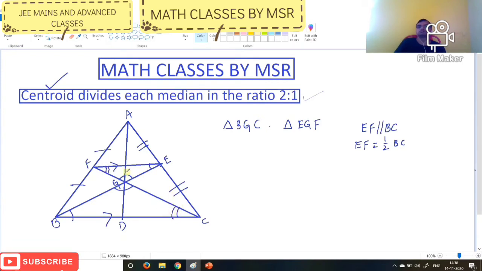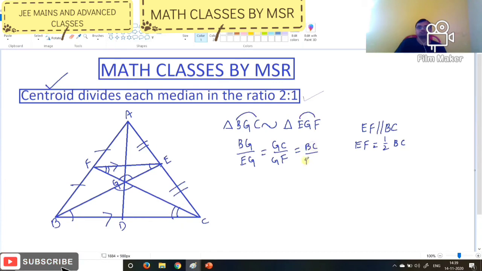Hence these two triangles are similar. Once they are similar, the ratio of corresponding sides will be equal. So triangle BGC is similar to triangle EGF. Write the ratio of sides: BG by EG equals GC by GF equals BC by EF.